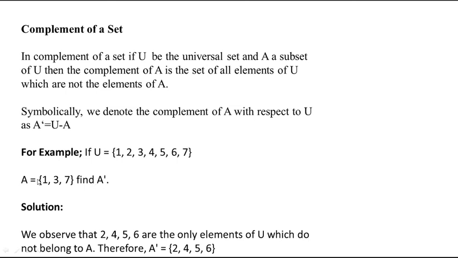You should not write the elements of A. We can also write A complement is equal to U minus A. That means A complement is a set which has the elements of U except those of A, so you should eliminate the elements of A here. You should not write the elements 1, 3, 7. Except these elements, you should write all the others. That means A complement is 2, 4, 5, 6. Other than these three elements, you should write all the elements in U. So A complement we can write as U minus A. That is the complement of a set.